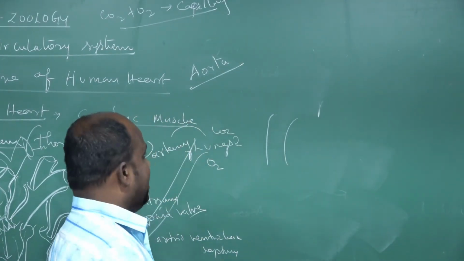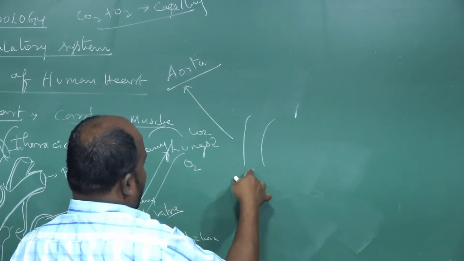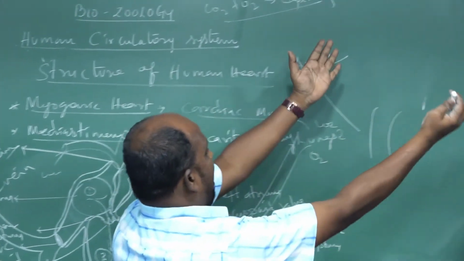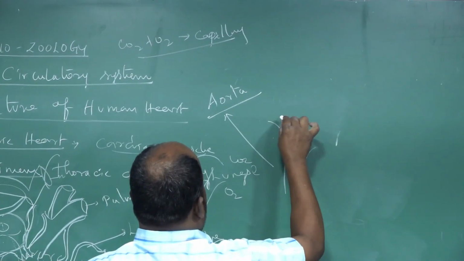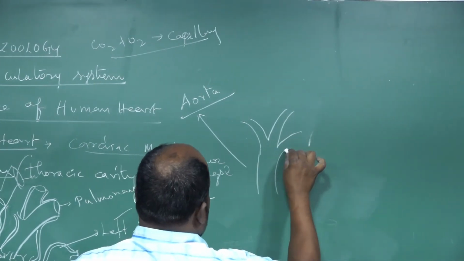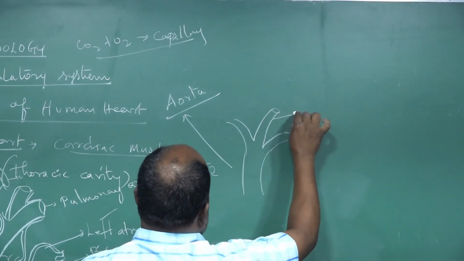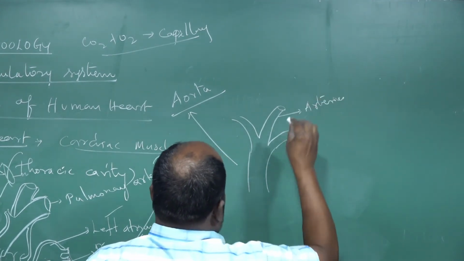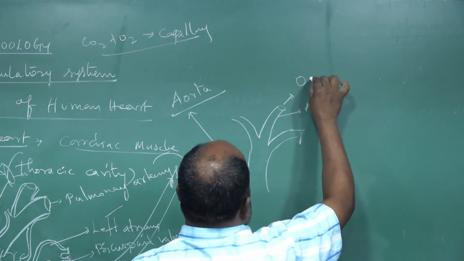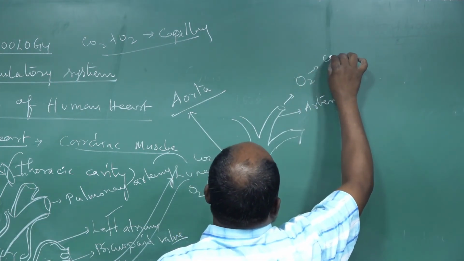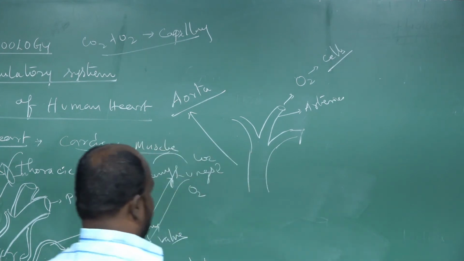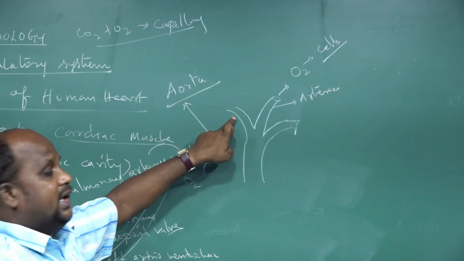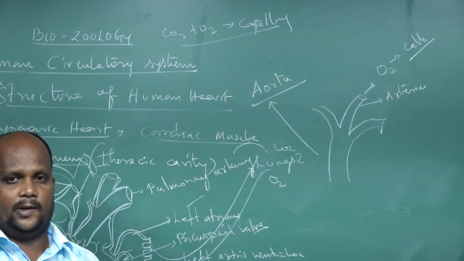Aorta is the largest blood vessel. It is developed from the heart's left ventricle structure. When the aorta comes out from the heart structure, it divides into three branches. One of the major branches is the artery. The artery's main function is supplying O2 blood to the cells, organs and tissues. What are the two blood vessels? That is the right coronary artery. The second one is the left coronary artery.